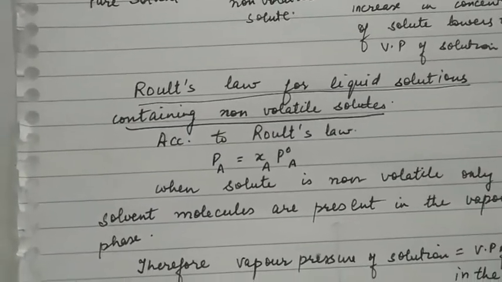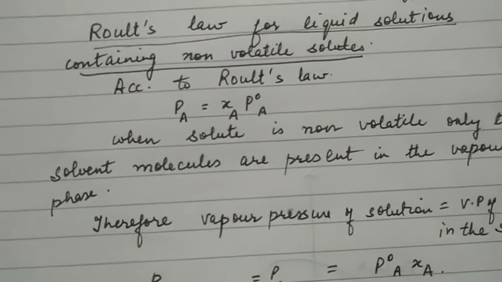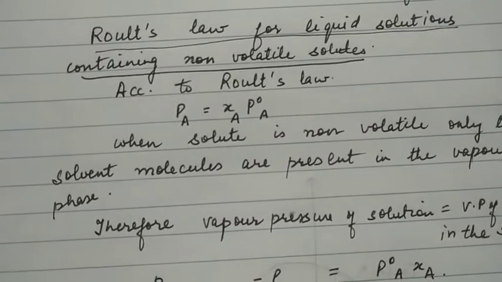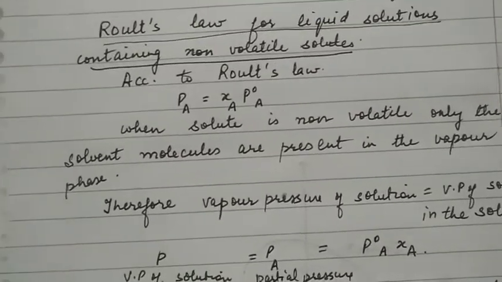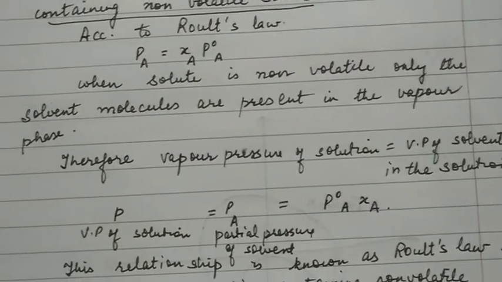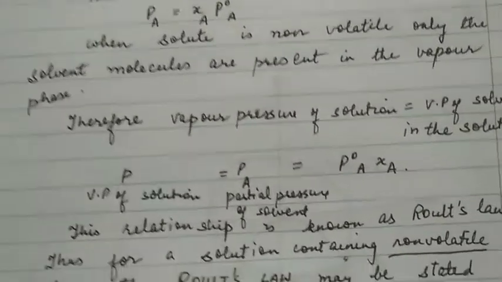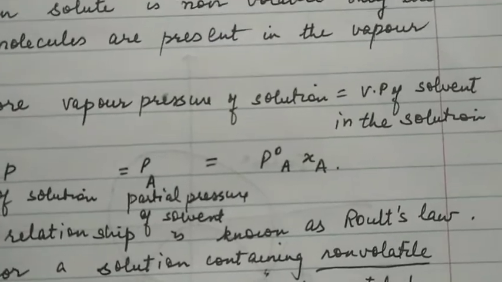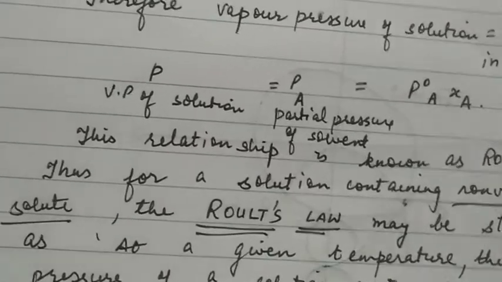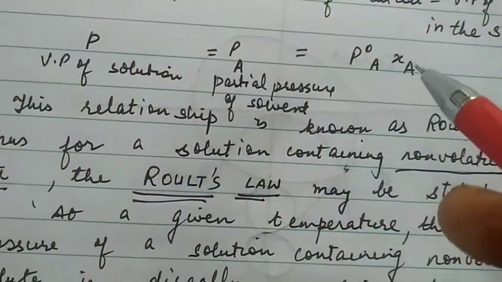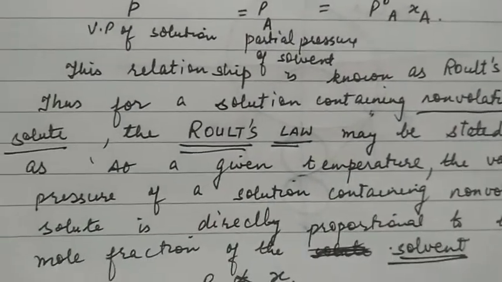So Raoult's law for liquid solutions containing non-volatile solute can be derived. According to Raoult's law, PA is equal to XA into P naught A. XA is the mole fraction of A. When solute is non-volatile, only the solvent molecules are present in the vapor phase. So whatever is the vapor pressure of the solution is only because of the vapor pressure of solvent in the solution. So vapor pressure of solution P is equal to PA is equal to P naught A XA. This relationship is known as Raoult's law.